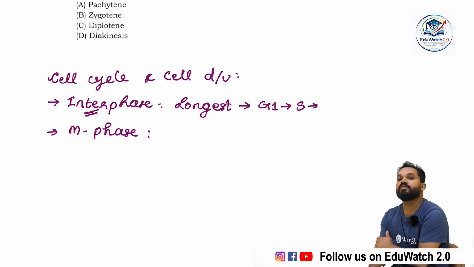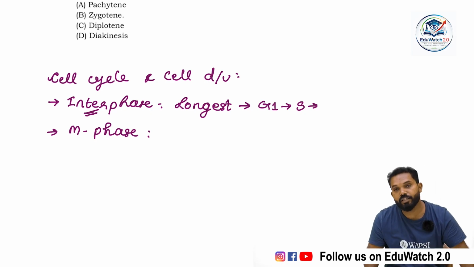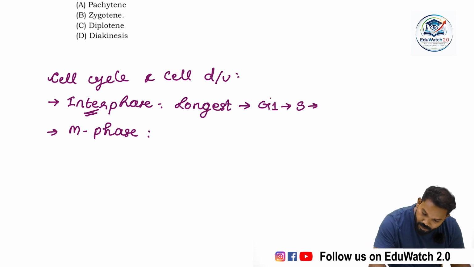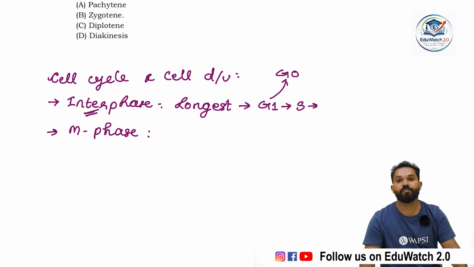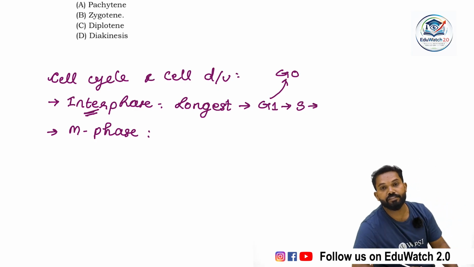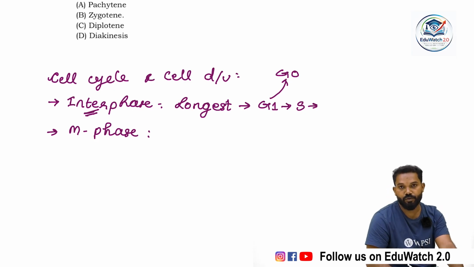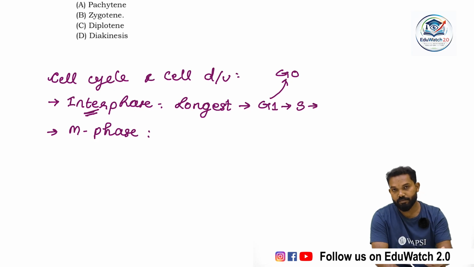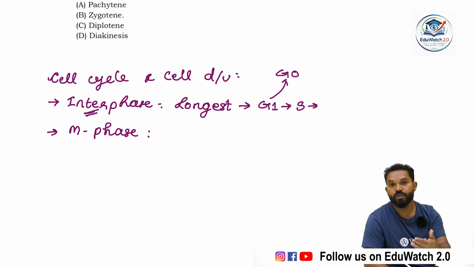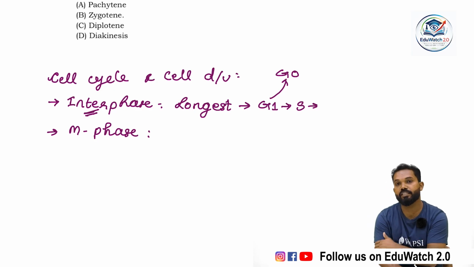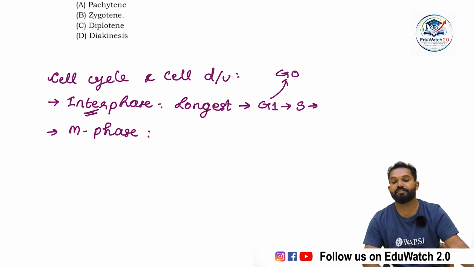Some cells, permanently or temporarily, lose the capacity for division and enter another stage from the G1 stage, which is known as G0. Not all cells, only some cells enter G0. After some time, they may regain the capacity for division. If they do, they enter G1 and then go through S and G2, and complete the cell cycle.